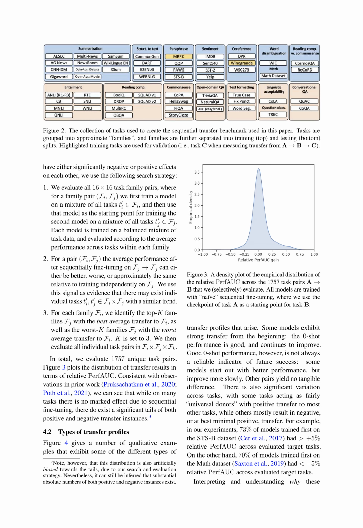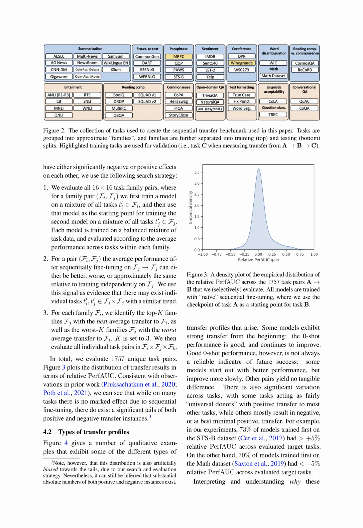To identify pairs of tasks that have either significantly positive or negative effects on each other, we use the following strategy. 1. We evaluated all possible pairs of 16 task families. For each pair, we first trained a model on a mixture of all tasks in the first family, and then used that model as a starting point for training a second model on a mixture of all tasks in the second family. Each model was trained on a balanced mixture of task data and evaluated based on the average performance across tasks within each family.